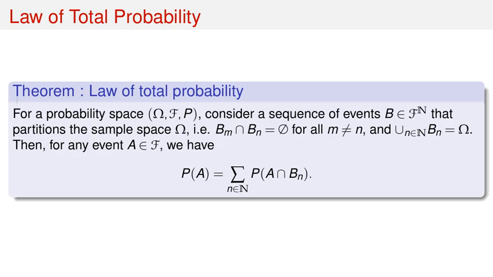Then for any event A in F, we have the probability of A, P(A), is equal to the sum over n in ℕ of the probability of A intersect B_n.